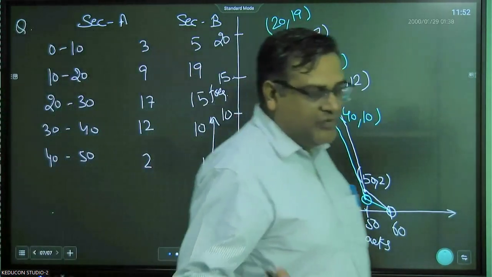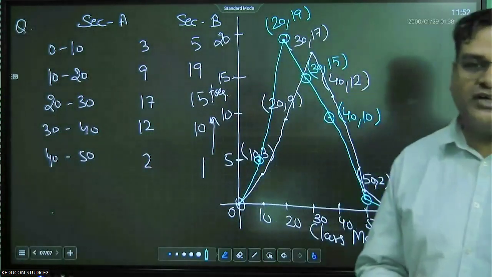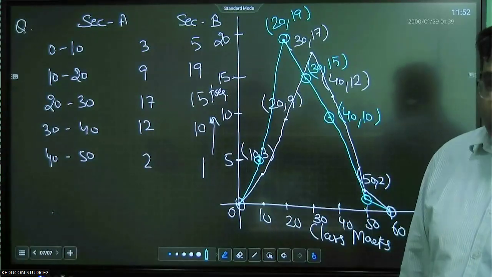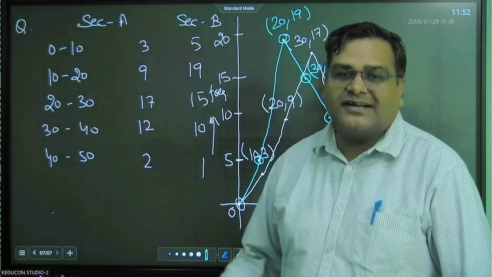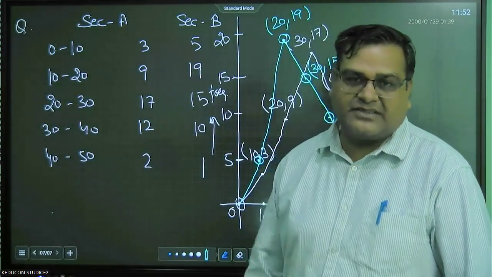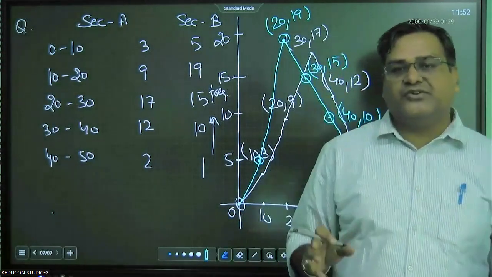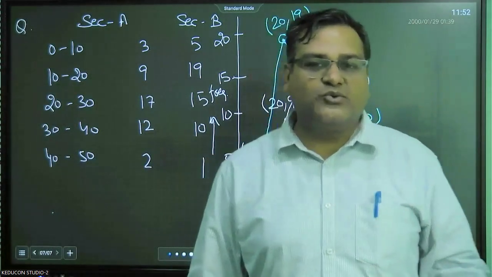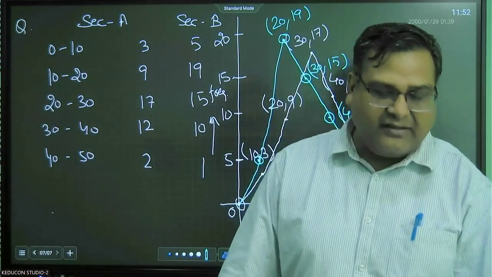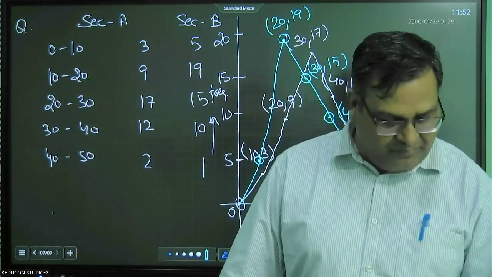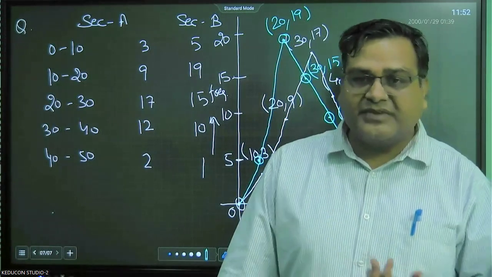So now here they have just asked you to draw the two graphs. But in real life, we draw these two types of graphs for comparison purposes. Just by looking at the graph, you can compare the two types of data. Which one is better, which is not better. That can be inferred from both types of data.